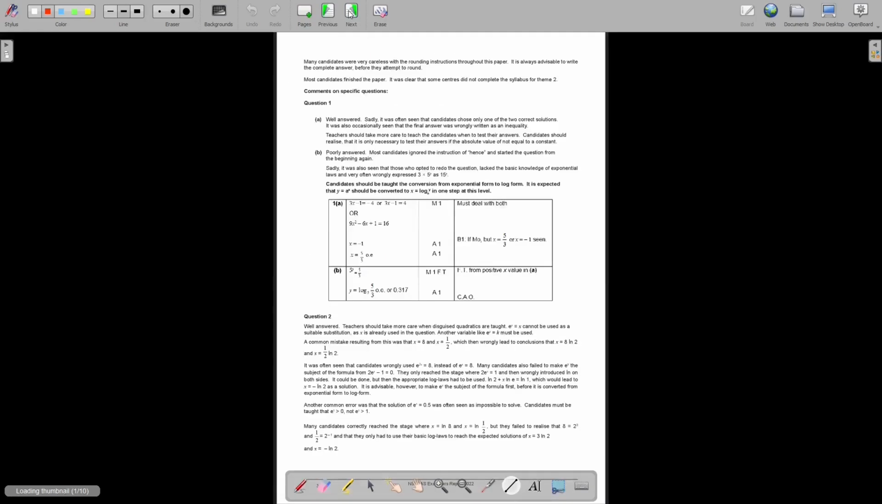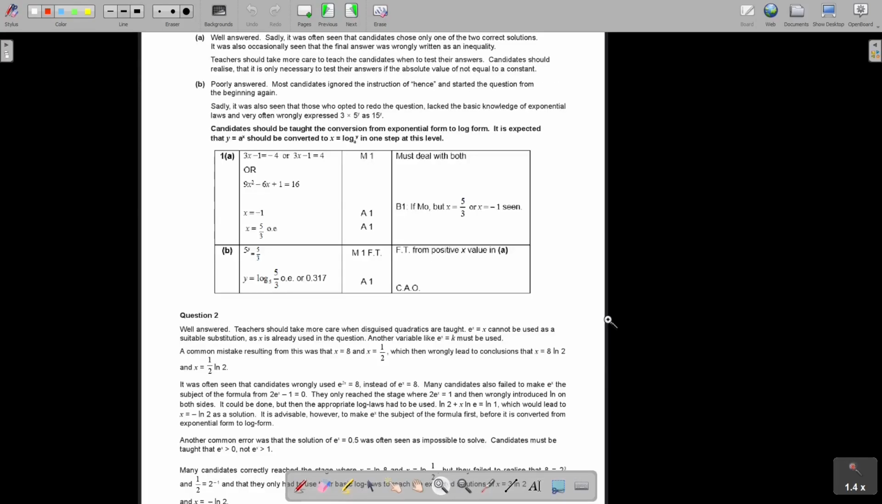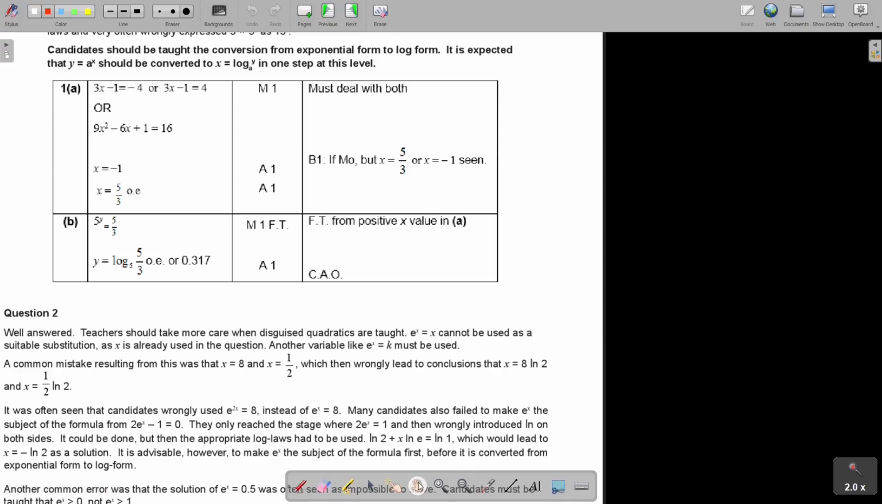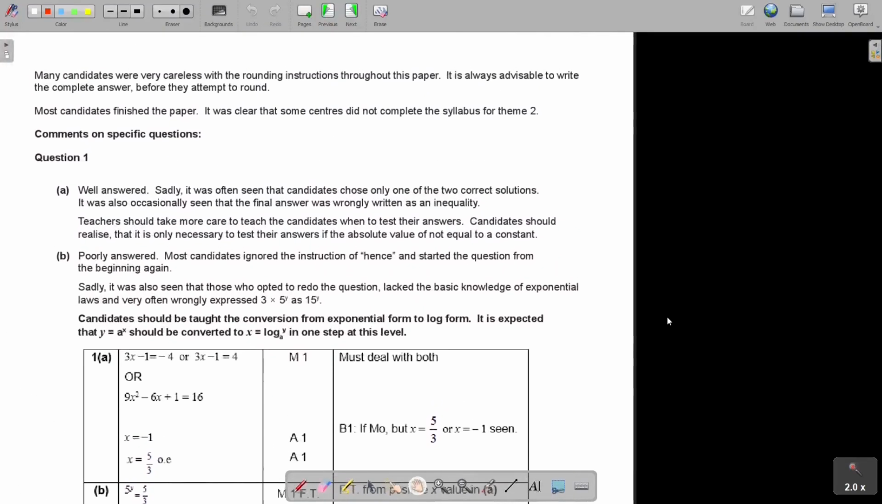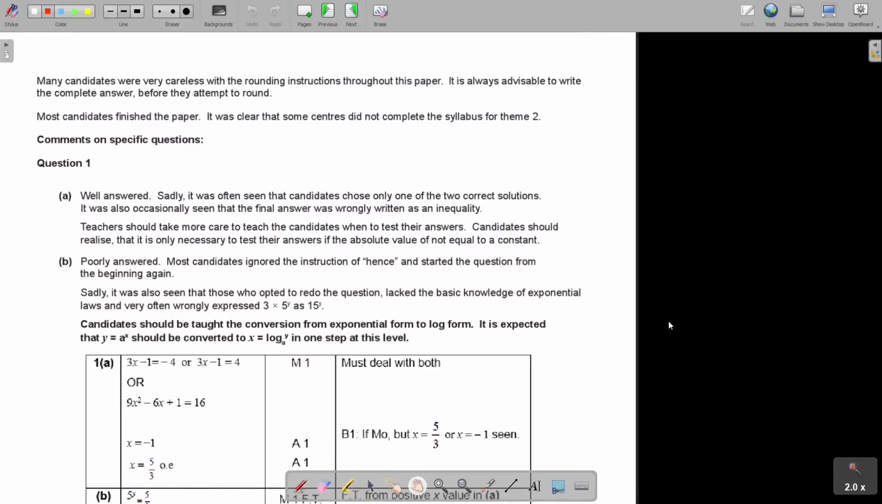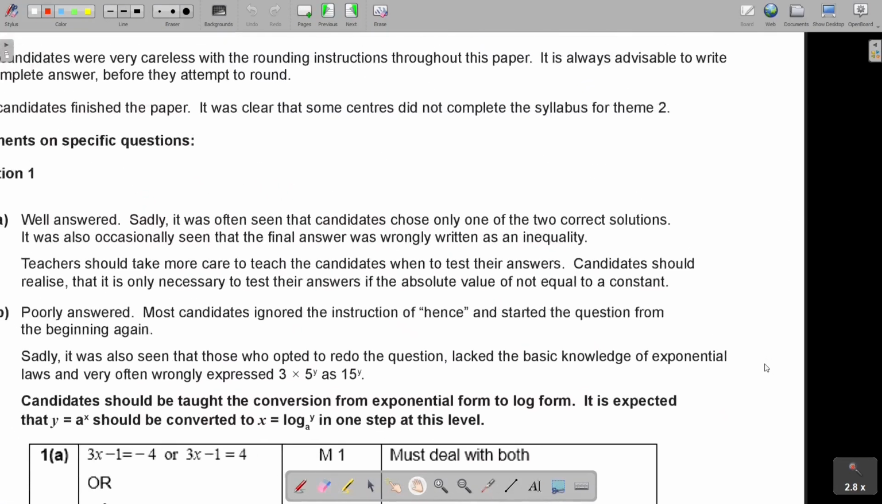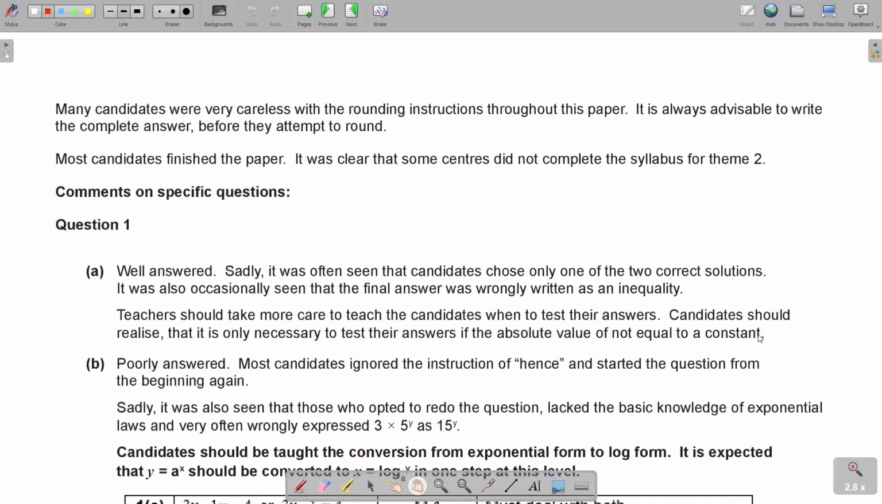Let's see if I went through all the questions. I just want to go through this, and this question, as I said, I will stop after I come back. And this is the last part, it seems to me. So let's just finish it quickly. Many candidates were very careless with the rounding instructions throughout this paper. It's always advisable to write the complete answer before they attempt to round. So first your calculator display, and then round it.